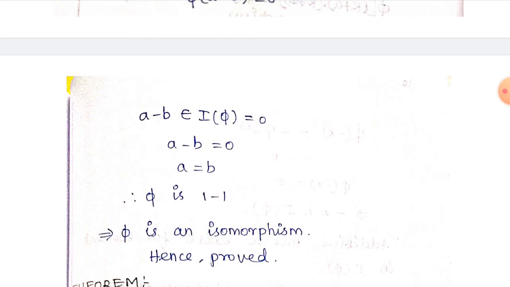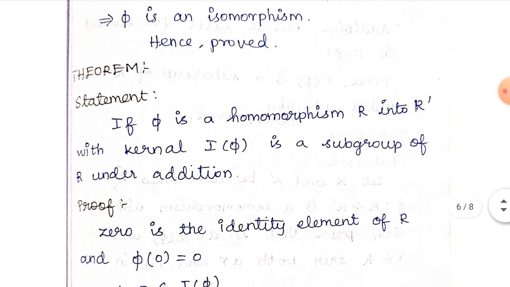So phi is an isomorphism. Isomorphism means it is a homomorphism, 1 to 1 and onto. Already the homomorphism and onto are given in the statement. So the only thing we have to show is 1 to 1. That is also proved. So easily we can say phi is an isomorphism.